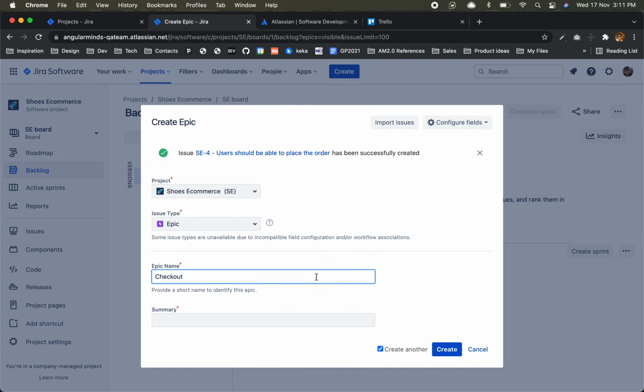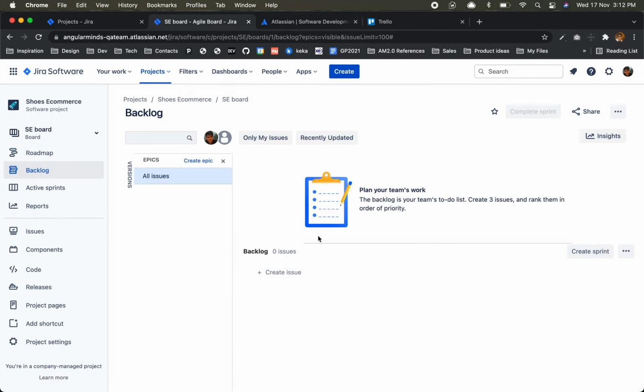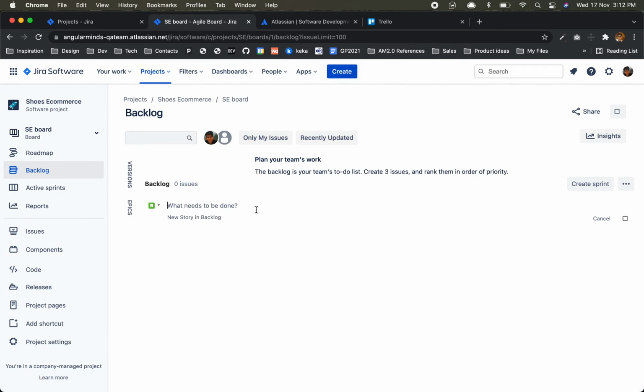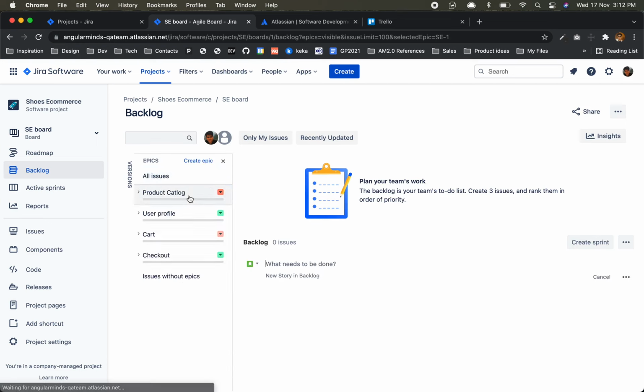Done. Now there are so many other epics also, that is an entirely different part, like the admin section, where the admin will receive that order and dispatch it. But right now we are just focused on the front end part, not the back end. So we have 5 epics created here.